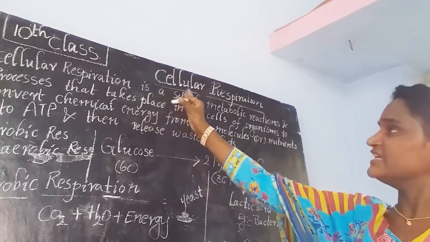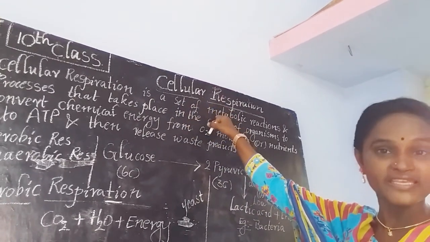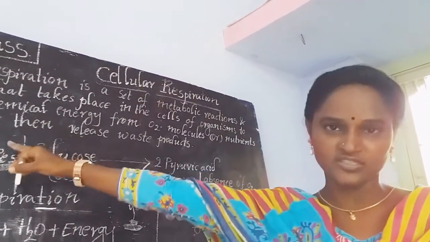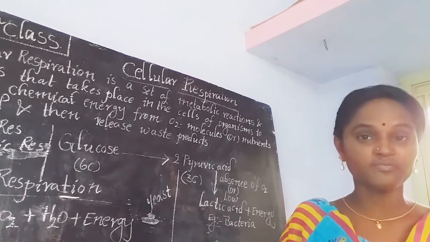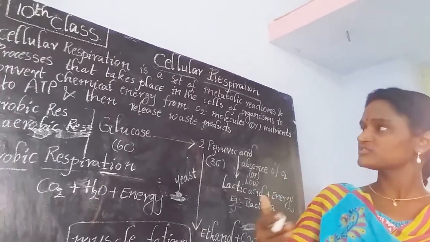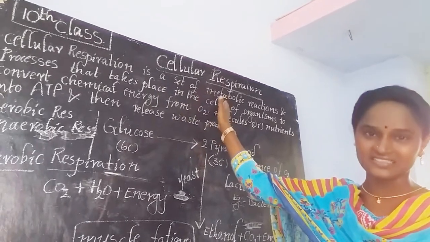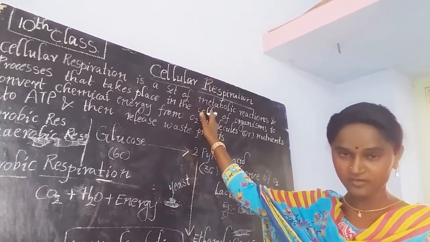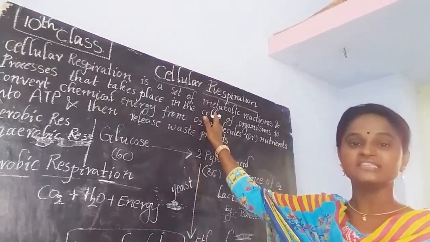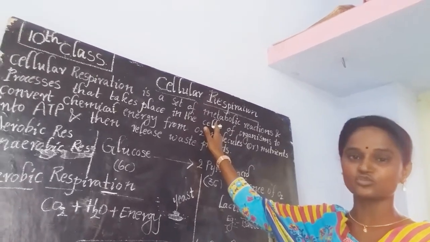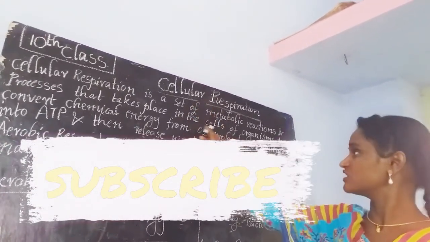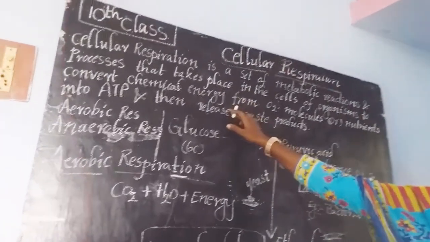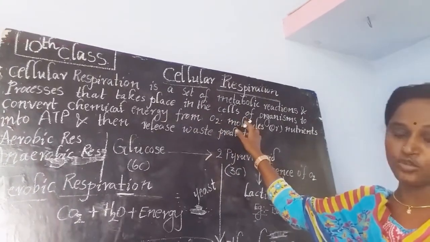Cellular respiration is a set of metabolic reactions and processes that takes place in the cells of organisms. Inside our body, what do we have? We have cells. Inside the cell, the process that takes place is cellular respiration.